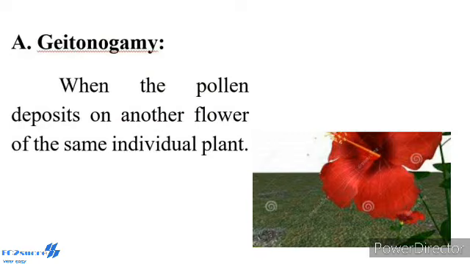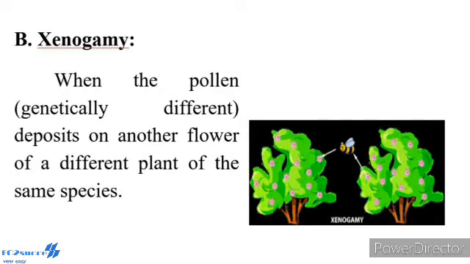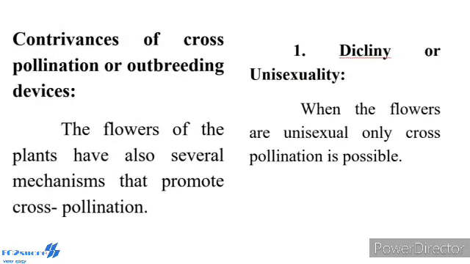It is said to be geitonogamy. It usually occurs in plants which show monoecious condition. It is functionally cross-pollination but is similar to autogamy because the pollen comes from the same plant. Next one, xenogamy. When pollen that is genetically different is deposited on another flower of a different plant of the same species, it is called xenogamy. Next one, contrivances of cross-pollination.